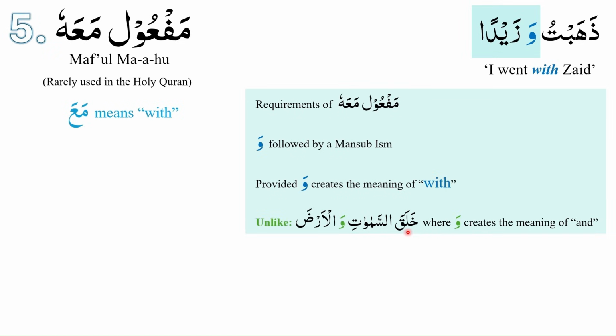He created the heavens and the earth. But in the example of zahabtu wa zaidan, where the waw with zabar on it is creating the meaning of with, we will translate it as I went with Zaid. And zaidan in this case is representing maf'ul ma'ahu.